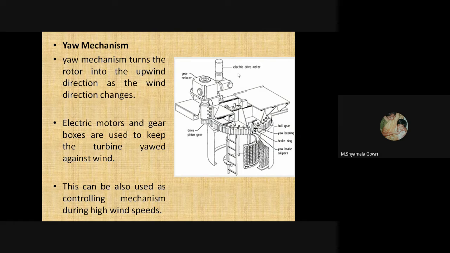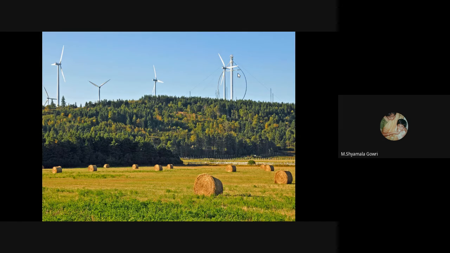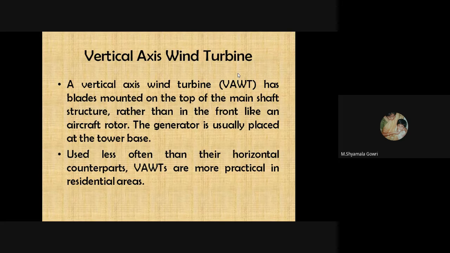This can also be used as a controlling mechanism during high wind speeds. So these are all the erected horizontal axis and vertical axis wind turbines. Next we will see the vertical axis wind turbine.